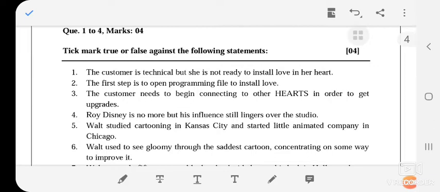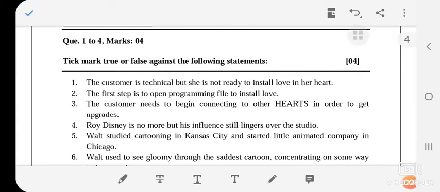The customer is technical but she is not ready to install love in her heart. What do you think? Is this sentence correct or wrong? It's wrong, because the customer is not a technical person, but she is ready to install love in her heart. It means this sentence is false.